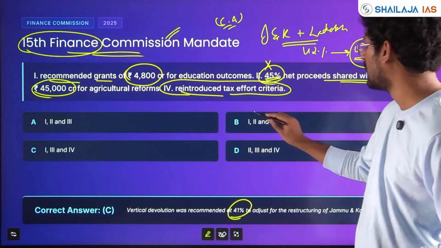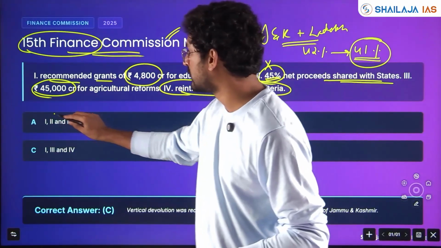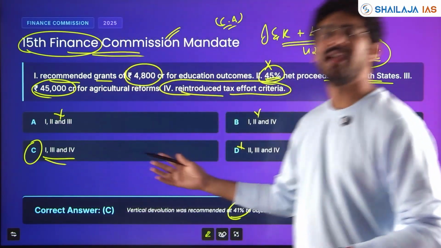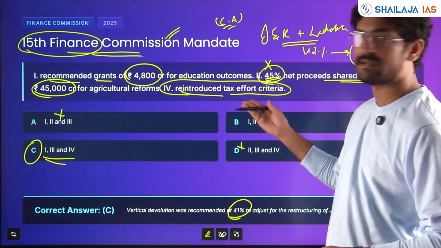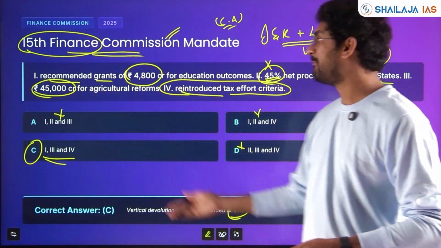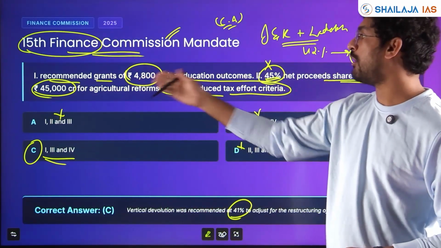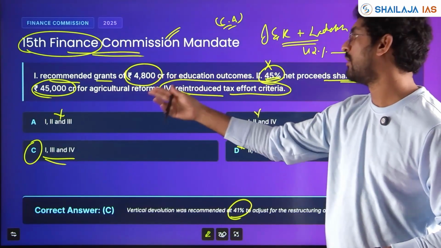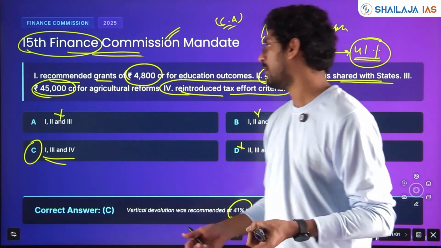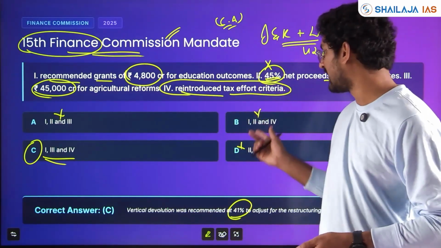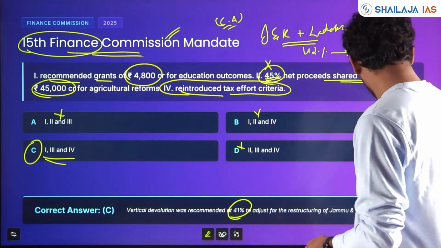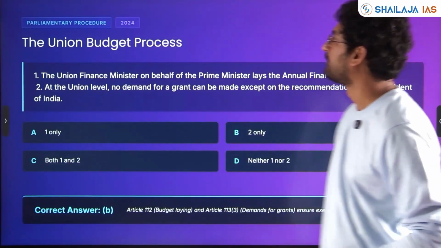If statement 2 is wrong, only C, 1, 3, 4 remains. This is where elimination works. If you know a statement is wrong, and that statement is in an option, you can eliminate it. But if pairs are given, and you don't know all the proper facts, how much for education, how much for agriculture reform, then it will be difficult whether it is 2 pair or 3 pair or 1 pair. But here, since you can eliminate, you can arrive at the answer 1, 3 and 4. Answer C. Clear, my friends?